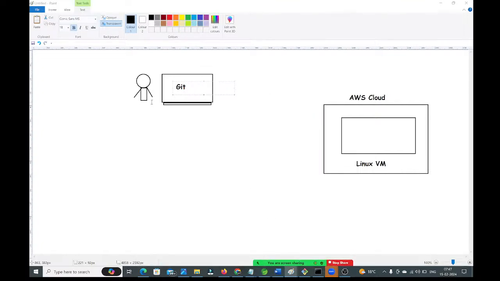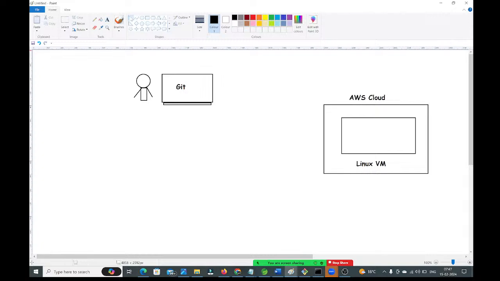Whenever you install Git software in your system, you will get one application that is called Git Bash application. By using that Git Bash application, we can connect to the Linux virtual machine. So this is one approach which we have.